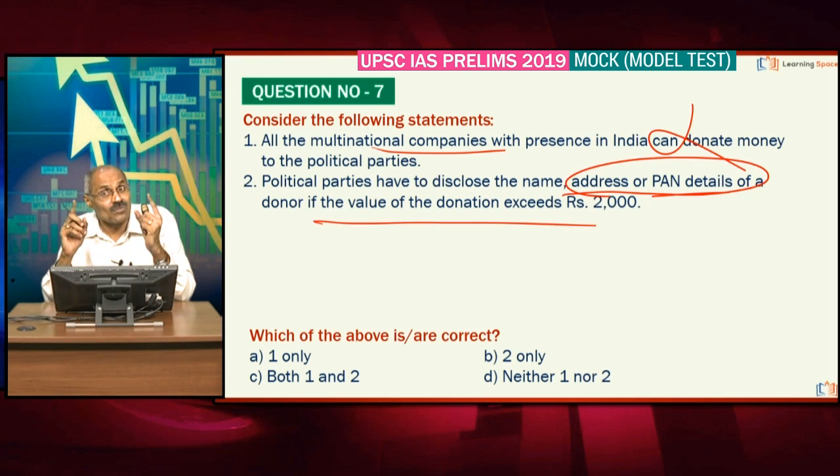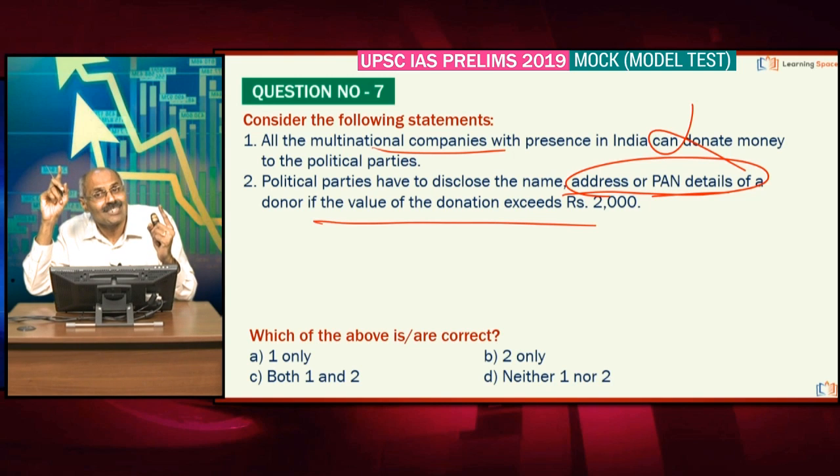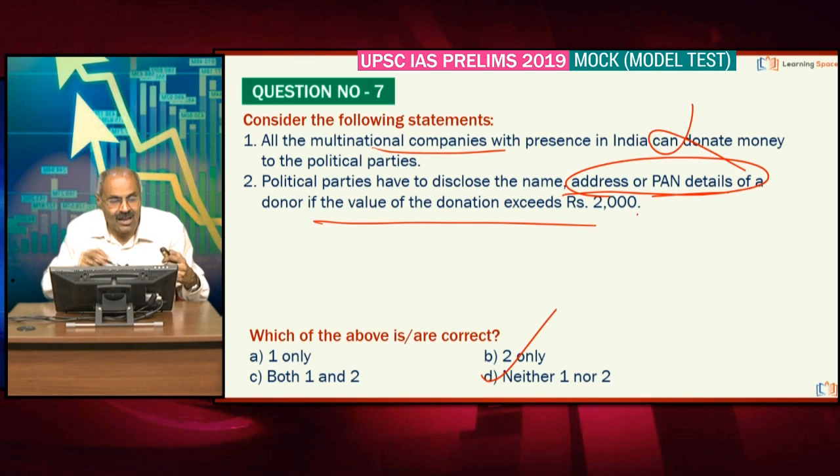These two things, please don't forget. Many students may confuse 2,000 and 20,000. Cash donations are applicable only up to rupees 2,000, whereas the details of the donors are to be made known once a donation exceeds rupees 20,000. Right, friends? Neither one nor two here.